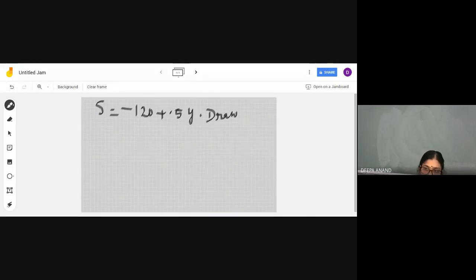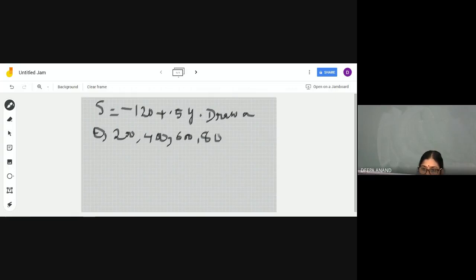showing saving corresponding to your income levels 0, 200, 400, 600 and 800.